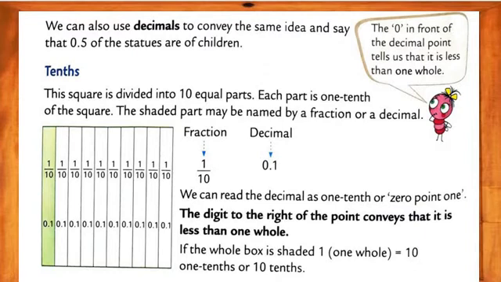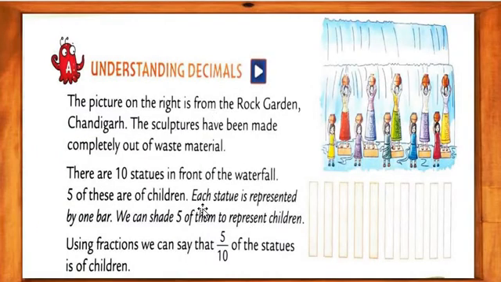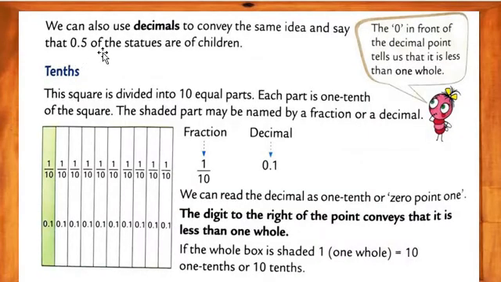We can also use the decimal to convey the same idea. Say that 0.5 of the statues are children. See here, 5 ladies and 5 children. So how do we express the decimal? 0.5 is ladies and 0.5 is girls. We express it like that. So see here, 0.5 of the statues are children. 0.5 plus 0.5 makes it 1.